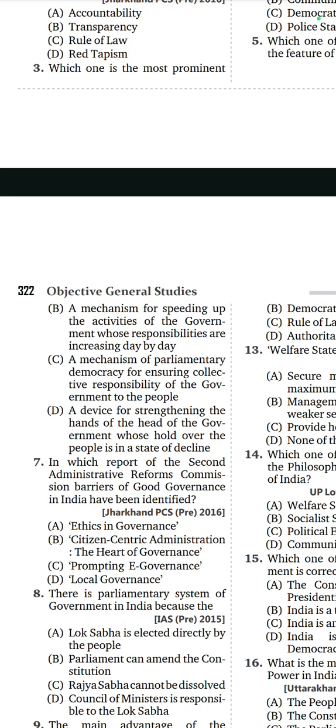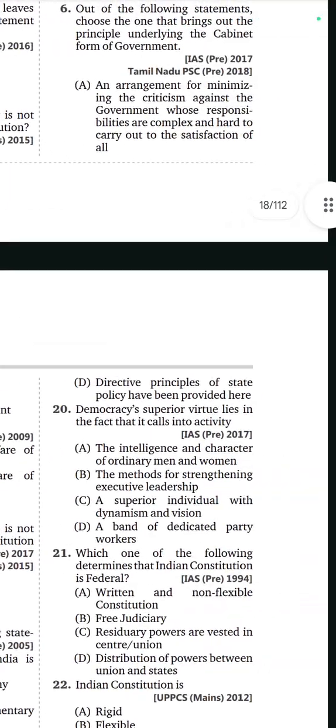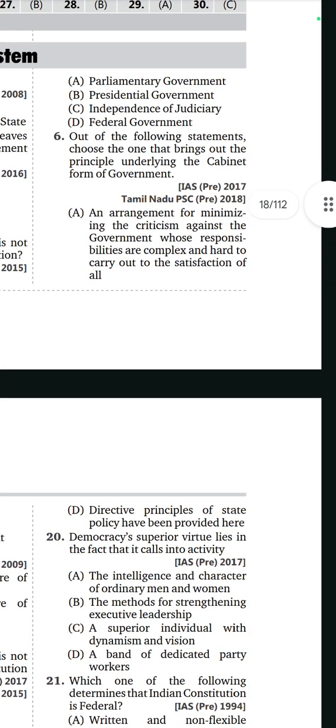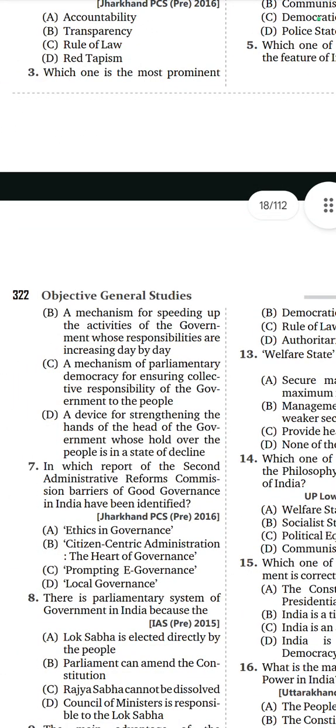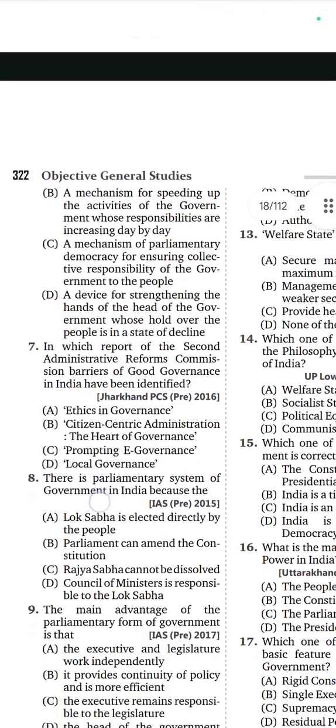Collective responsibility of the parliament. What is the question? Principle underlying the cabinet form of the government. Cabinet form of the government, what is that? The mechanism of parliamentary democracy for ensuring collective responsibility of government to the people.